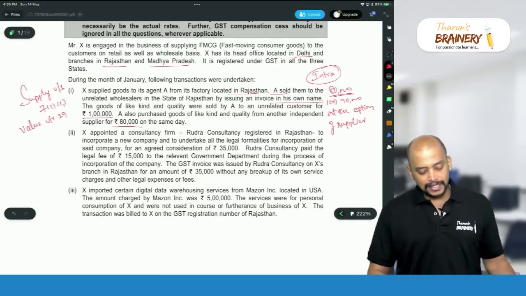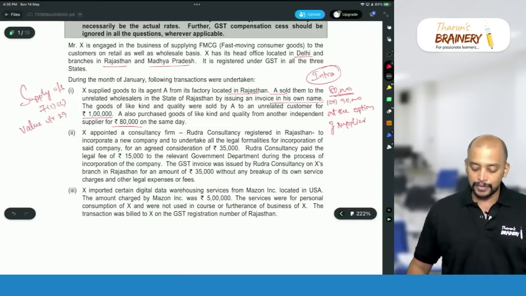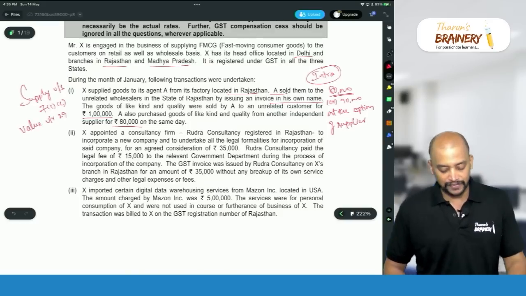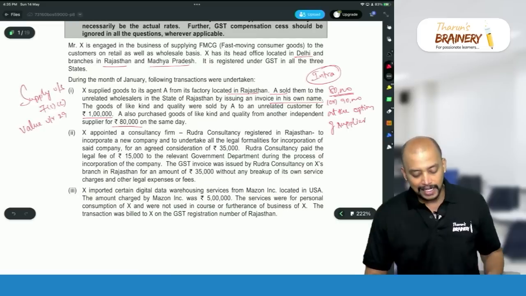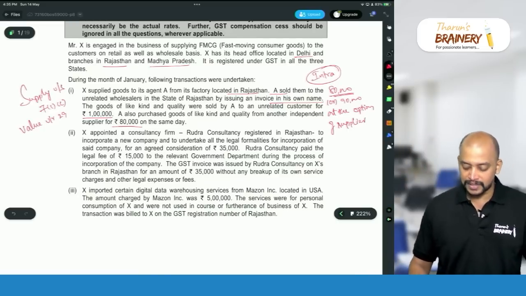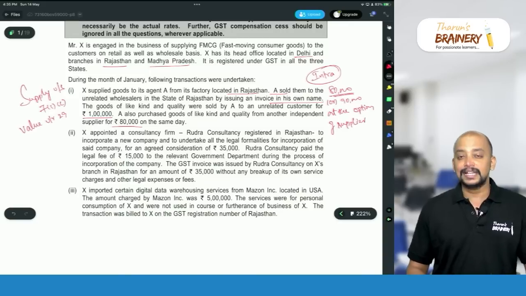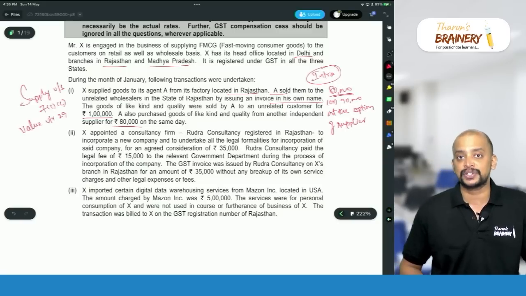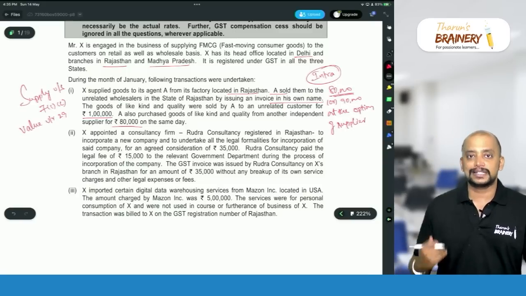Then X appointed a consultancy firm, Rudra Consultancy, registered in Rajasthan, to incorporate a new company and to undertake all the legal formalities for incorporation of the said company for an agreed consideration of 35,000 rupees. Rudra Consultancy paid the legal fee of 15,000 rupees to the relevant government department. So that 15,000 will come under pure agent expenditure, provided the conditions are satisfied.